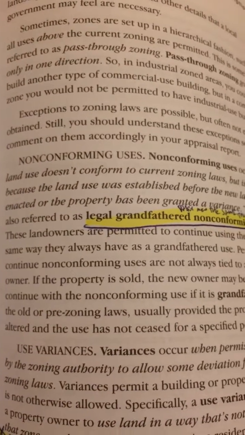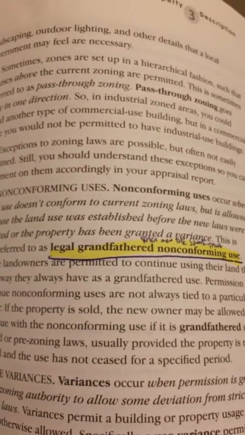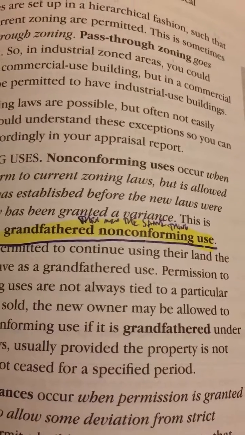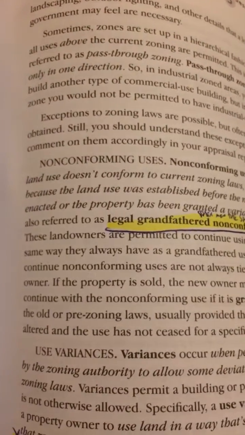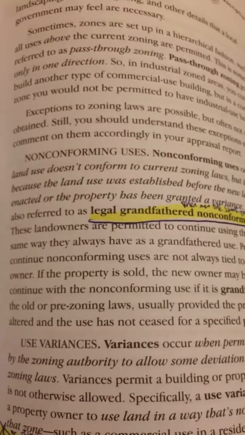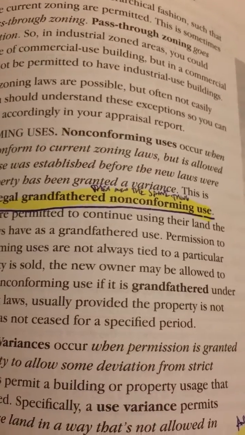This is also referred to as legal grandfathered non-conforming use. They mean the same thing. These landowners are permitted to continue using their land the same way they always have as a grandfathered use.